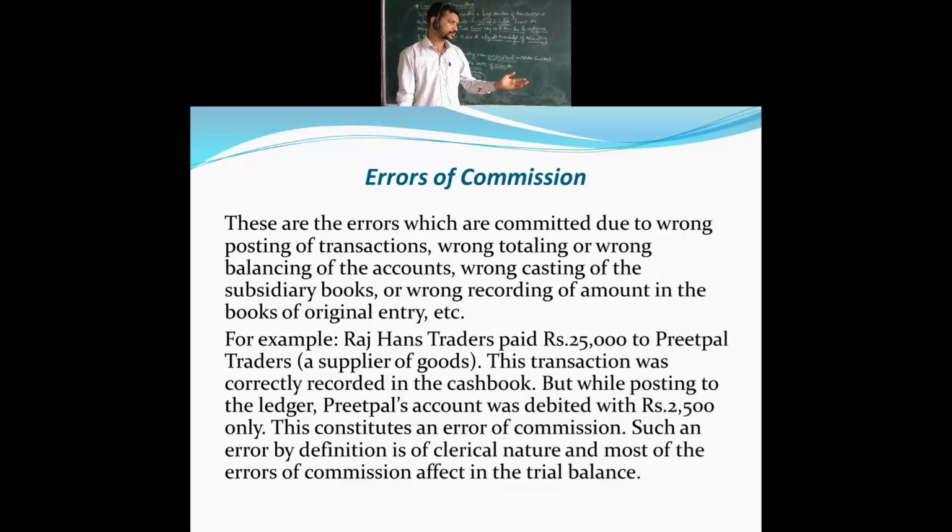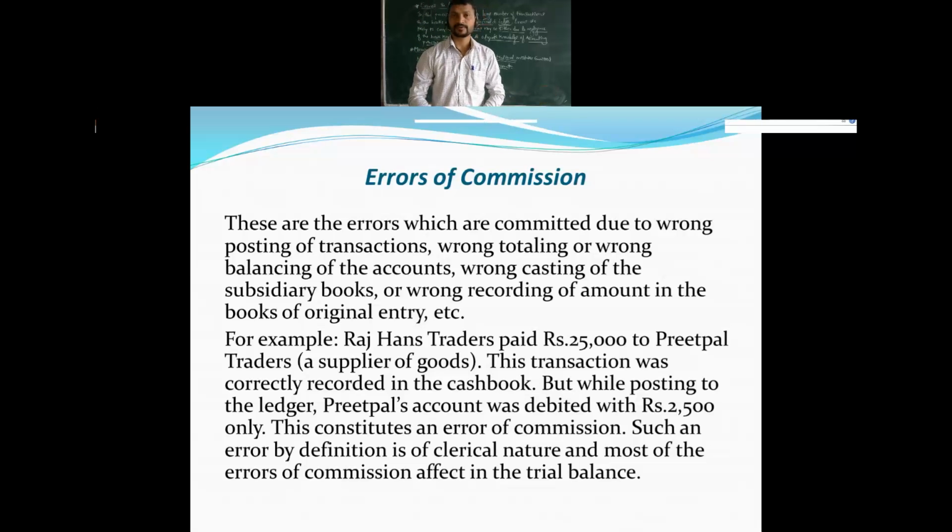The transaction was correctly recorded in the cash book, but the posting in the ledger was wrong. How much is the error? It should be 25,000, but 2,500 was posted, so there is an error of 22,500.